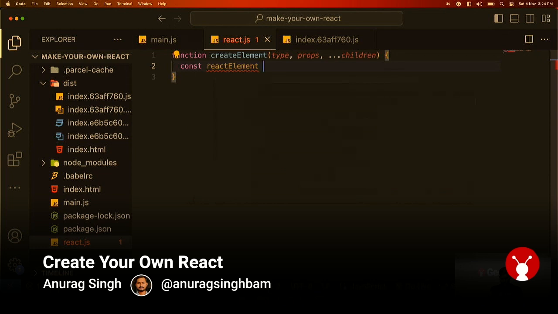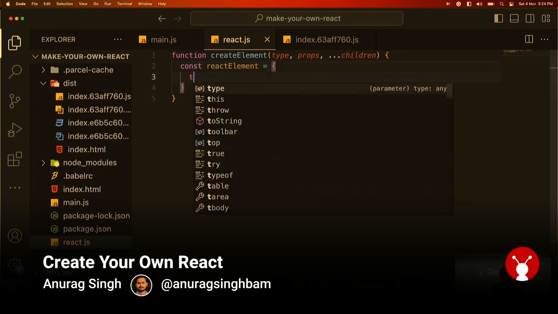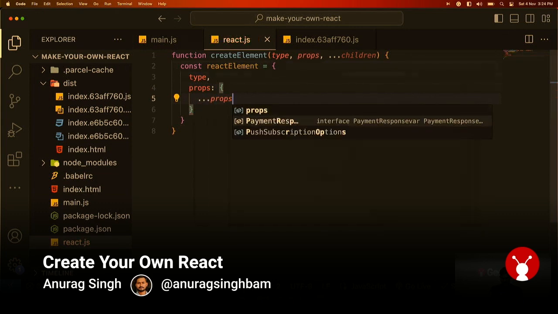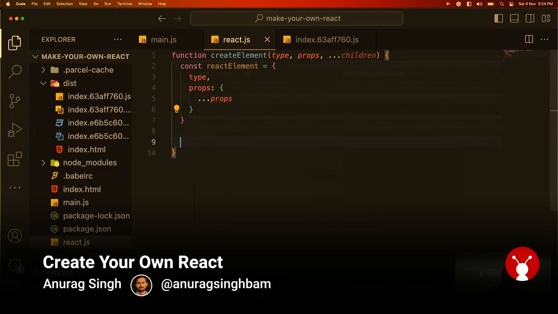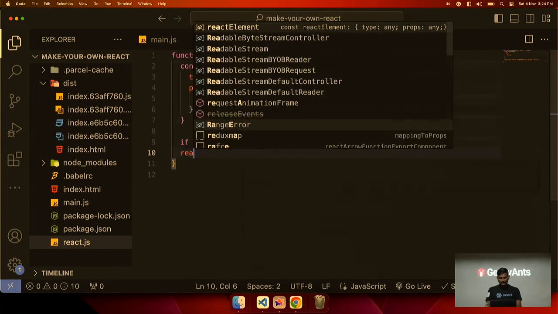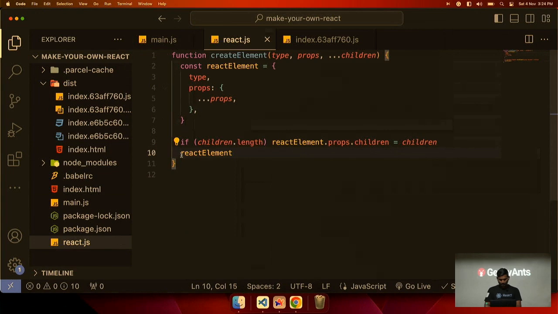So reactElement is equal to, we will put type here, we will put props, and I will spread this because it can be null sometimes. And children, we will put only if there is length in the children. So if children.length, then we will put reactElement.props.children equal to children, and we will return this reactElement from here.